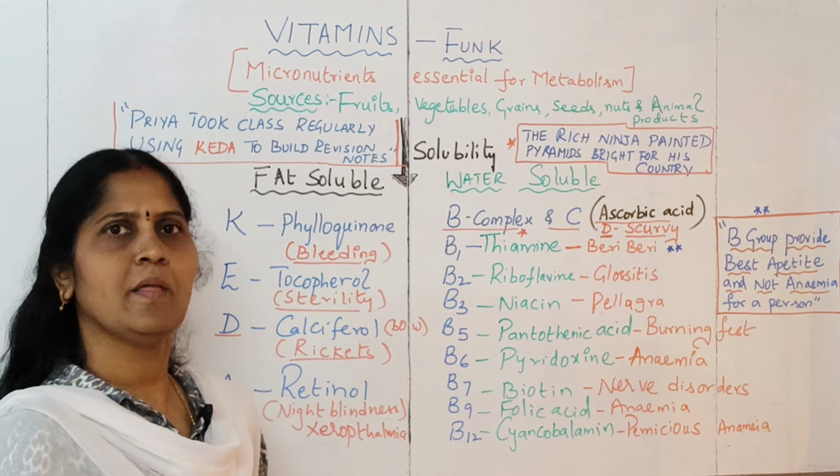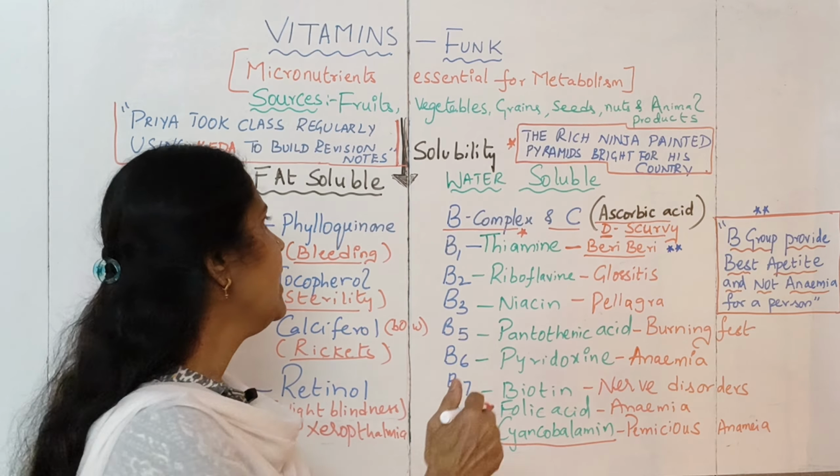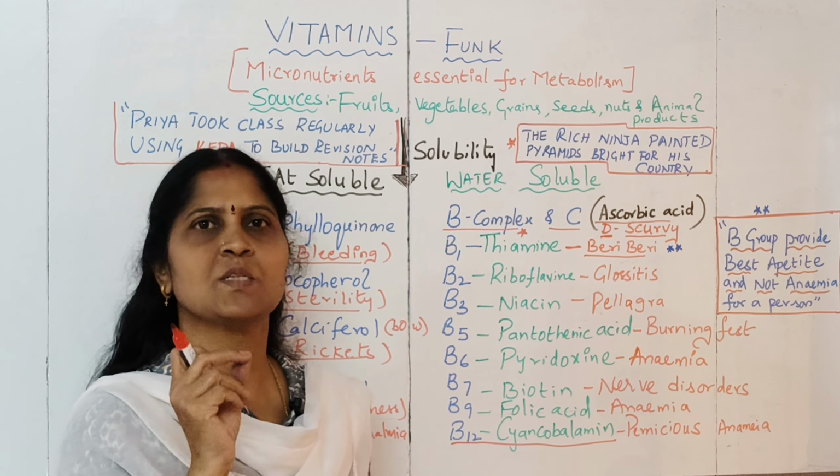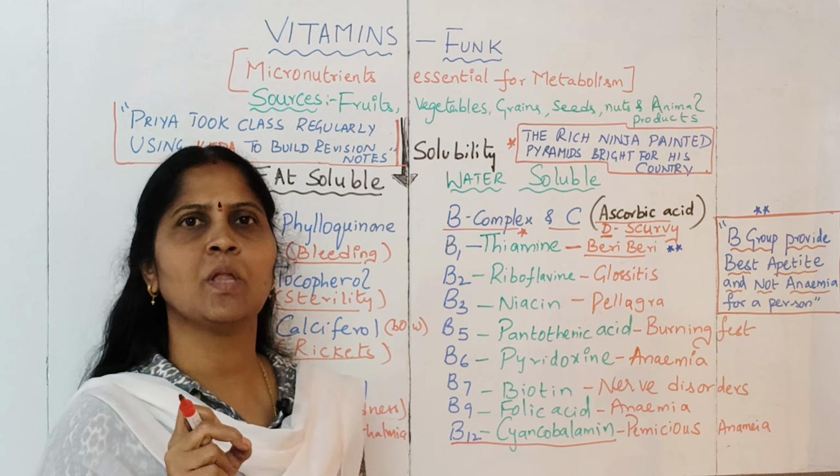Okay, beriberi, wherein there will be cuts at the corners of the mouth and there will be bleeding there, and issues like that will crop up. That is the condition of beriberi. Then we have B2 deficiency: glossitis, small ulcers will come in the mouth and the tongue will be inflamed. So B2, riboflavin, deficiency causes glossitis. All deficiencies I have written in red so that you can make it very clear for studying.